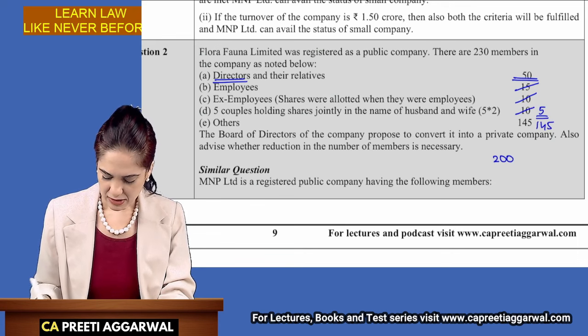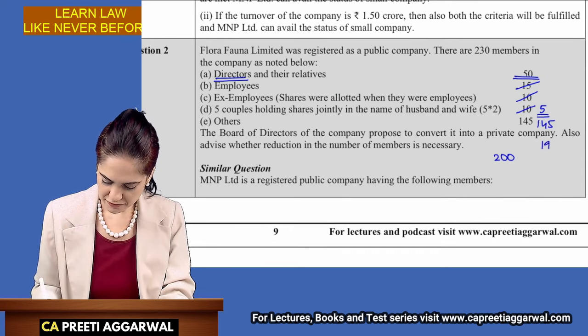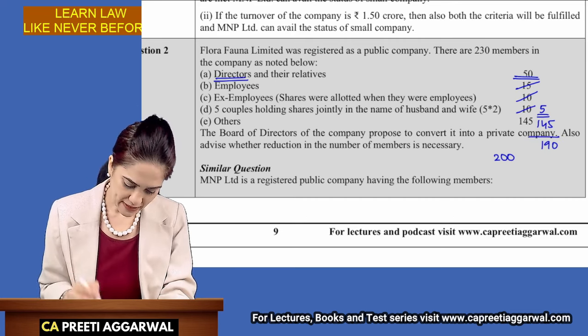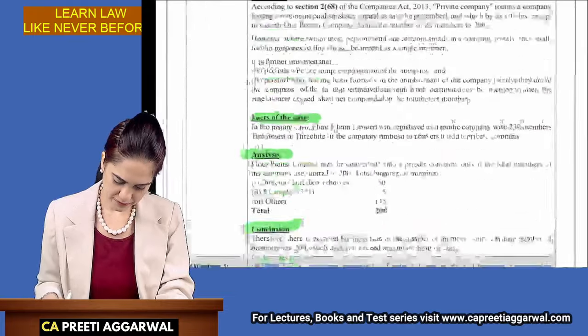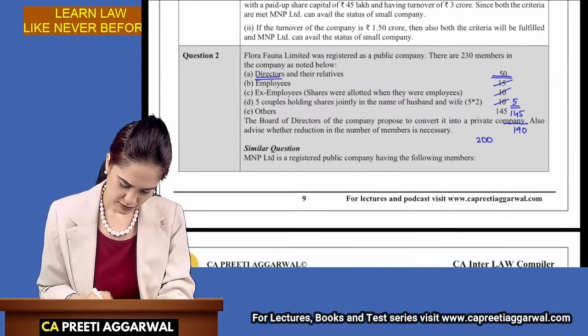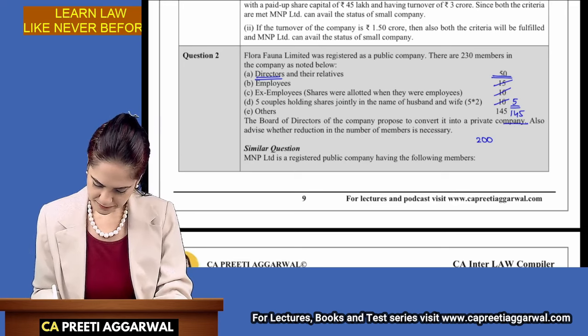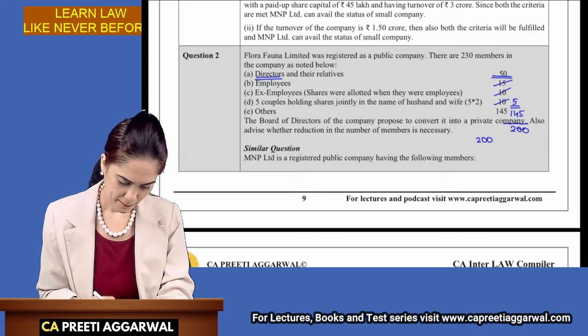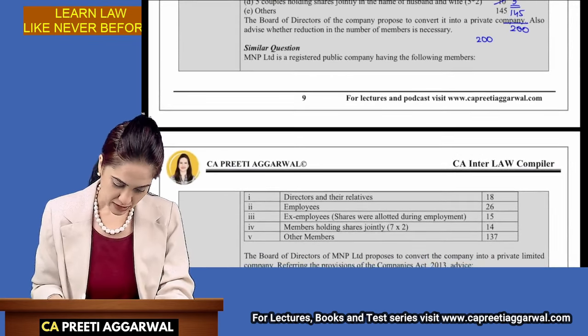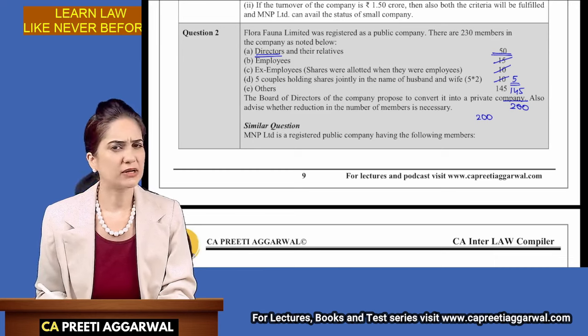Yes. So, this is the answer, students. You will show the calculation: 50 plus 5 plus 145 is 200. Now, is a reduction required? No, it is not required.